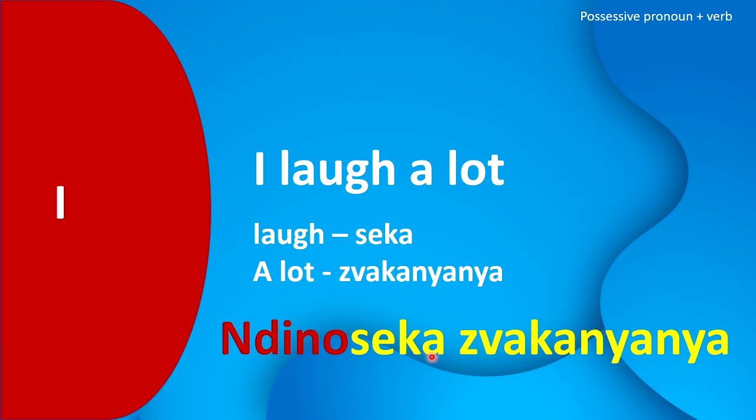Take note, in this example, we just combined the word seka, which is laugh, directly with ndino. We did not leave out any of the prefix of the word seka. So we just combined it directly. I will explain it further in the next slide. So I laugh a lot becomes ndino seka zwakanyanya. I laugh ndino seka. A lot zwakanyanya.